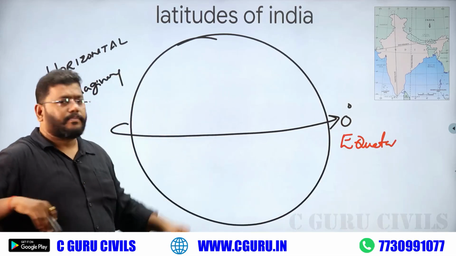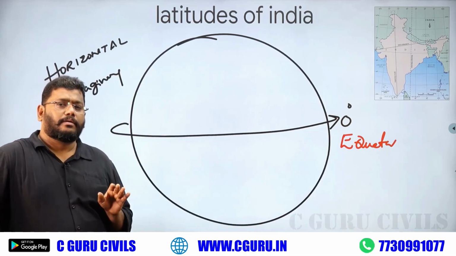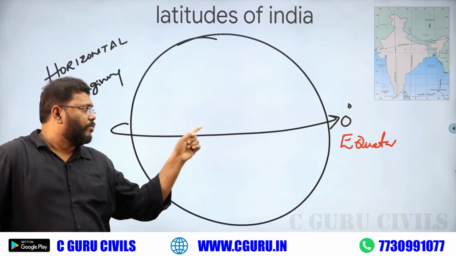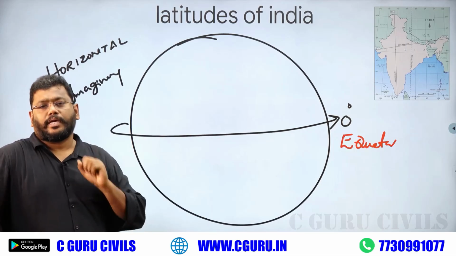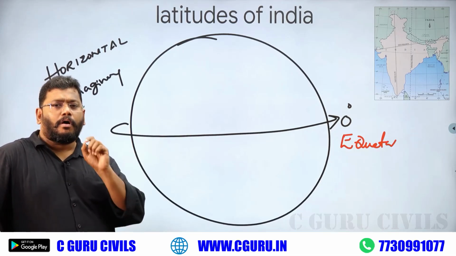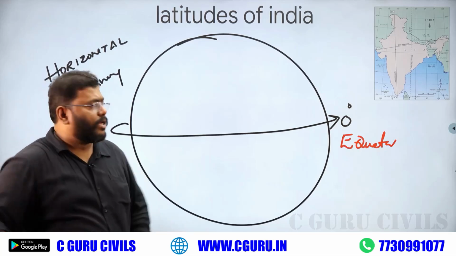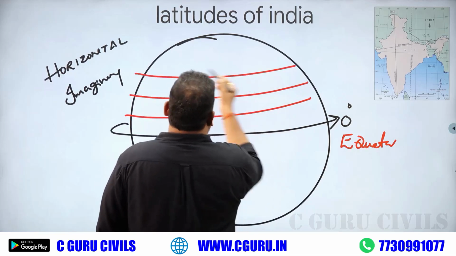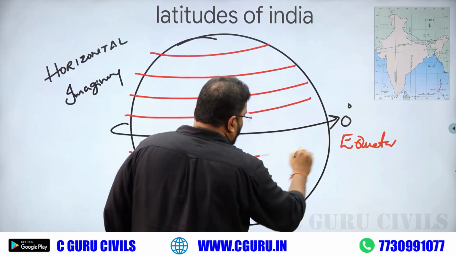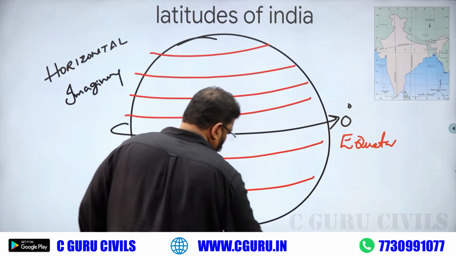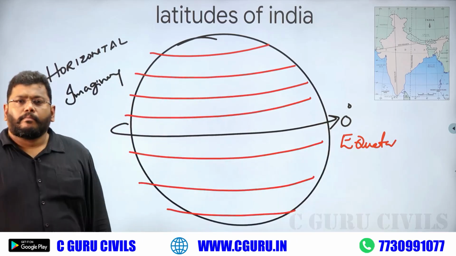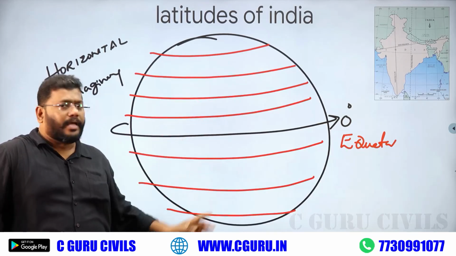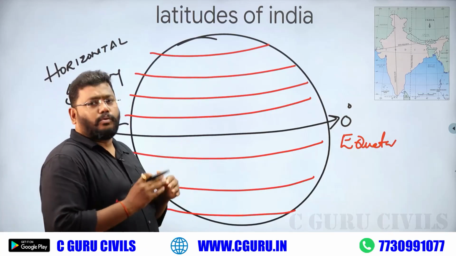You must know about this. What is the biggest one in all latitudes? Equator. But the value is very less, 0 degree. All latitudes are parallel to the equator. If you take any one, all latitudes are parallel to the equator. Because of the equator, our earth is divided into two equal halves.